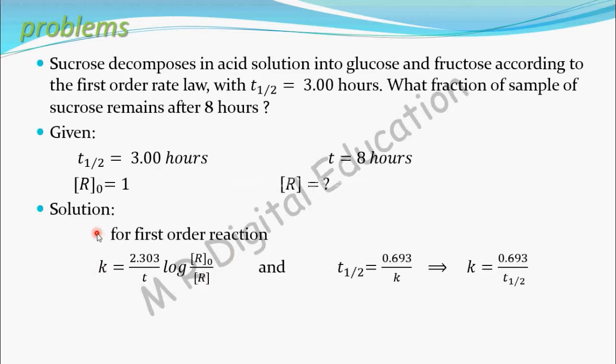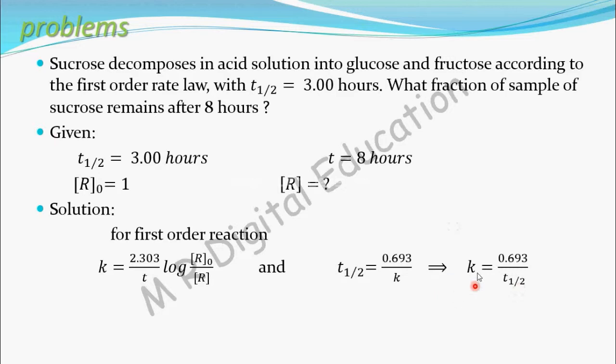You also know that for a first order reaction, T half equal to 0.693 divided by K. You know the T half value, so you can find the value of K from this equation. So K equal to 0.693 by T half.